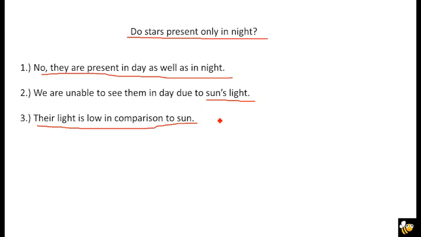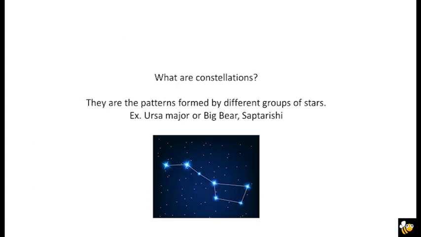What are constellations? Constellations are patterns formed by different groups of stars. For example, Ursa Major or the Big Bear, Saptarishi, as we all know in Indian culture, which is the 7 stars, and it is a very well known constellation in India.